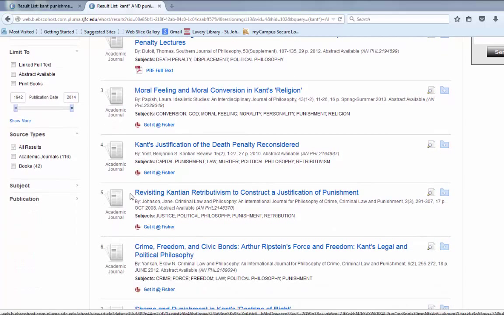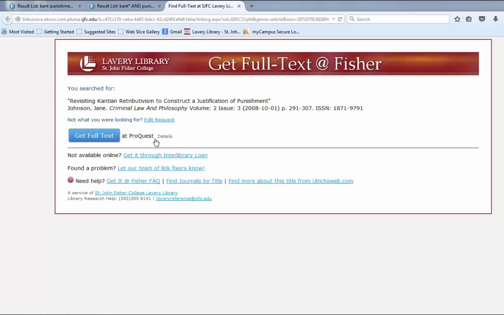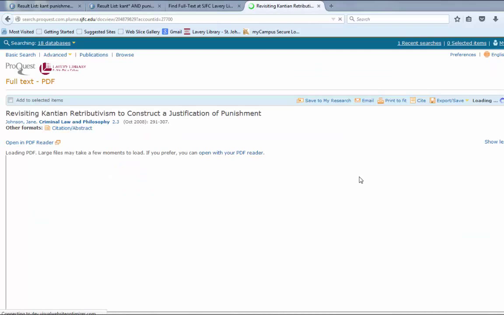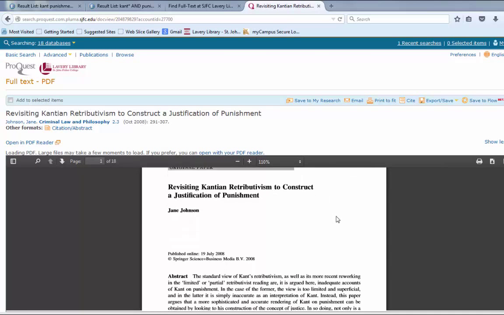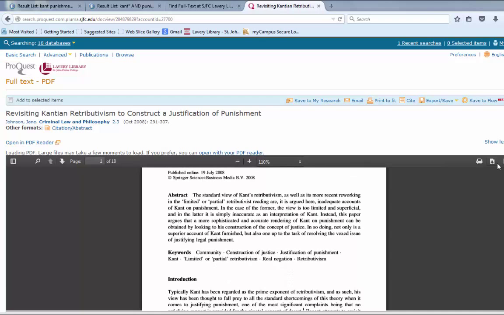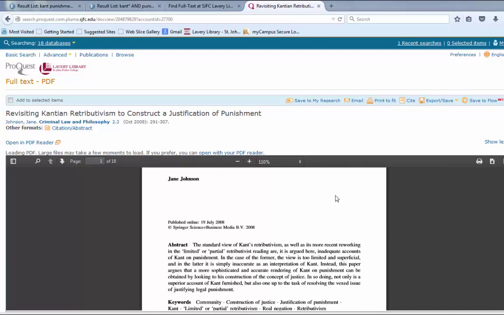But let's try this one. I really want this article, Revisiting Kantian Retributivism to Construct a Justification of Punishment. Cool. I really want that article. So let's go ahead and get it at Fisher again. And this time it did find the full text in another database. In this case, it's ProQuest. So I can simply click on this blue box. It should get me there. And again, here's my article in its entirety, so I can download it, save it, print it, whatever.